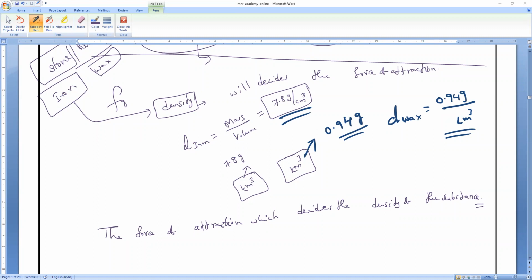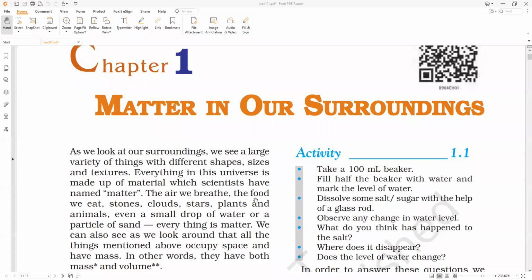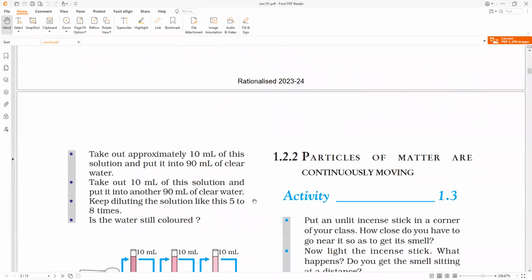Now let us discuss this activity to prove this. It is there in our textbook also. I think all of you verified. What is the page number? Can you tell me? Page number 3. Okay, so you can see that one, all of you. That is the activity to demonstrate that different matter has different force of attraction.